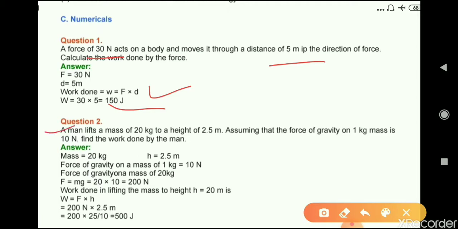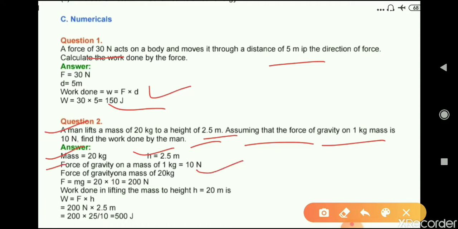Question number 2: A man lifts a mass of 20 kg to a height of 2.5 meter. Assuming that the force of gravity on 1 kg mass is 10 Newton, find the work done by the man. Mass given here is 20 kg and height is 2.5 meter. Force of gravity on a mass of 1 kg is 10 Newton.